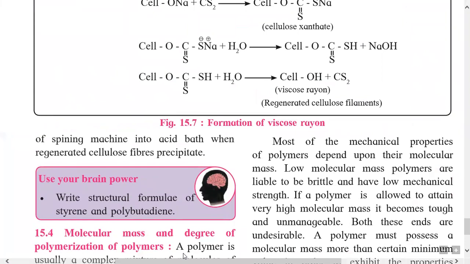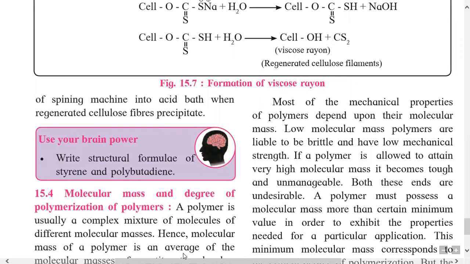Now we will study the mechanical properties of polymers that depend upon the molecular mass. So how is this property based on molecular mass? Remember these points well: the low molecular mass polymers are brittle and have low mechanical strength. Exactly opposite, high molecular mass polymers become tough, they are not brittle, and they have high mechanical strength.